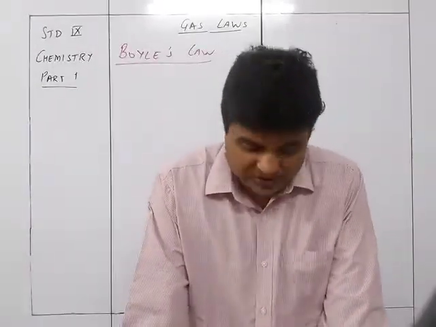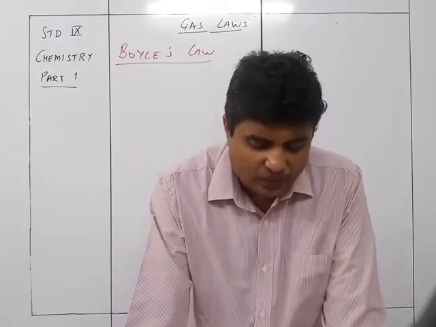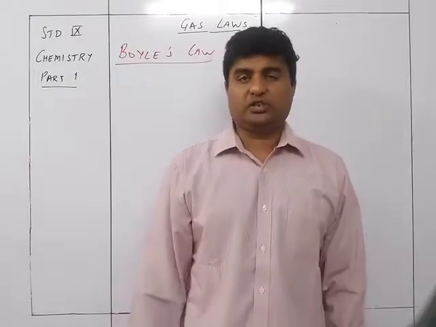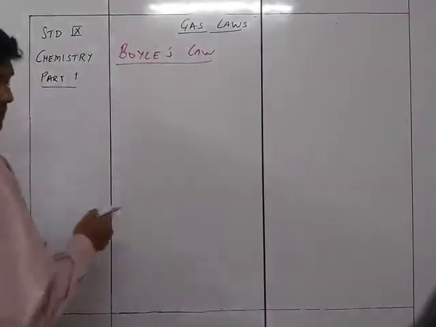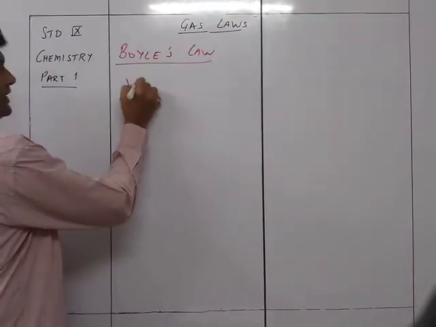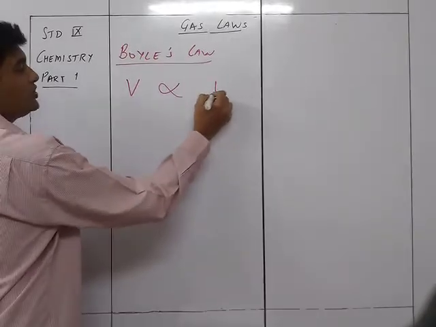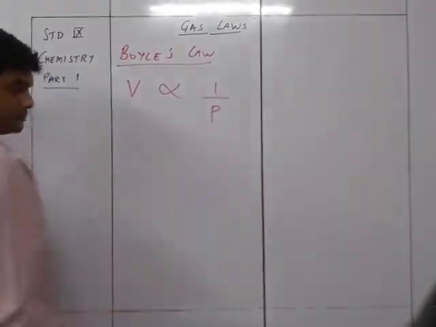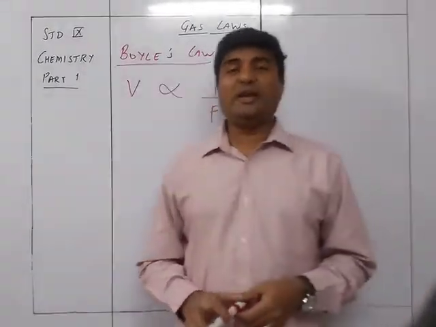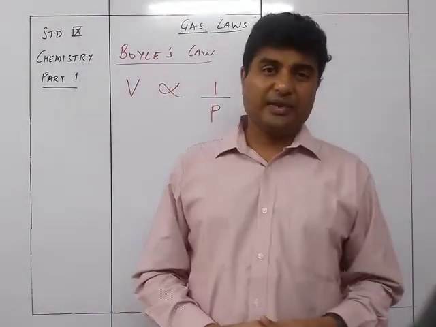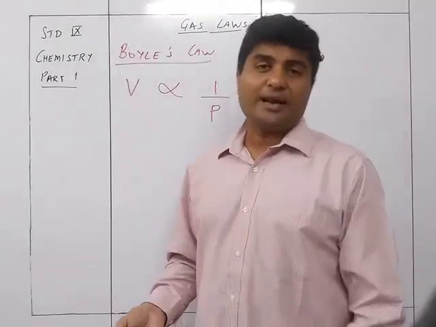Temperature remaining constant, the volume of a given mass of dry gas is inversely proportional to its pressure. So what did he say? Boyle's law stated that the volume of a given mass of a dry gas is inversely proportional to the pressure. Because if the pressure increases, the volume decreases, and if the pressure decreases, volume increases. So accordingly, they are inversely related to each other.